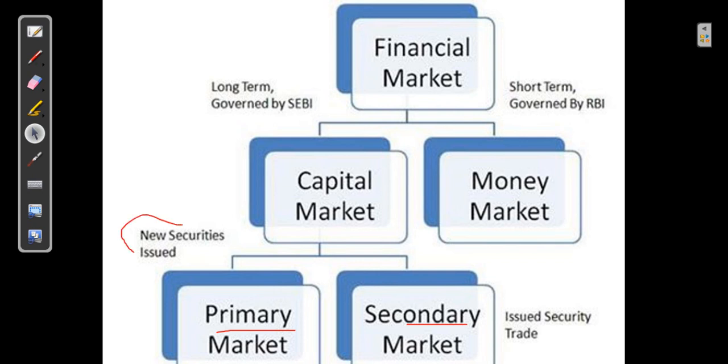So primary market is also called the new issue market because new securities are issued, or the securities are issued for the first time. Secondary market is also called the issued security traded market, because it's a place where you buy and sell securities which are already issued in the primary market. This secondary market is also called the stock exchange market. When you talk about secondary market, it is different from primary market. How it is different, we'll study in detail.